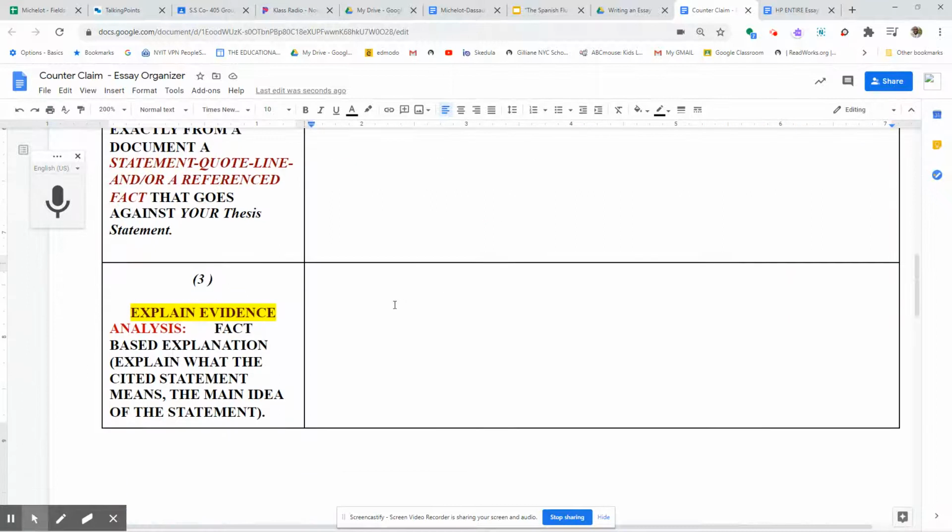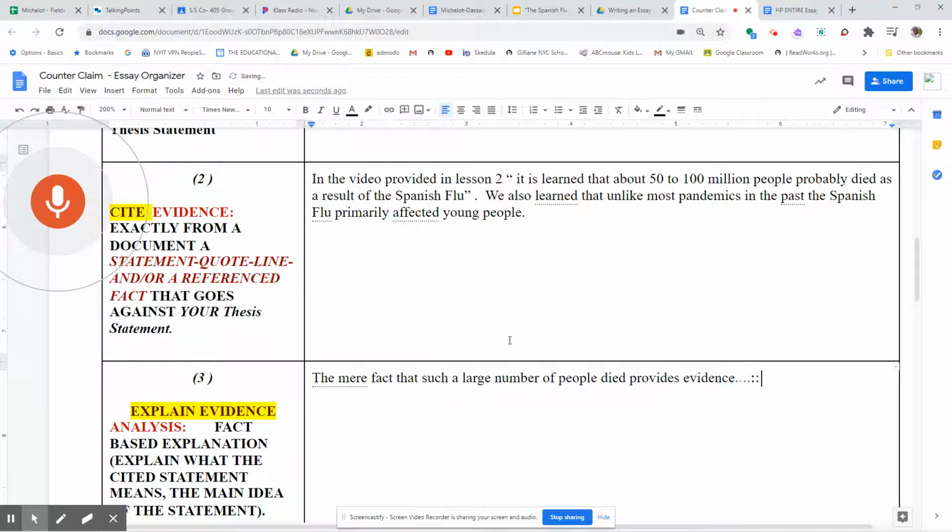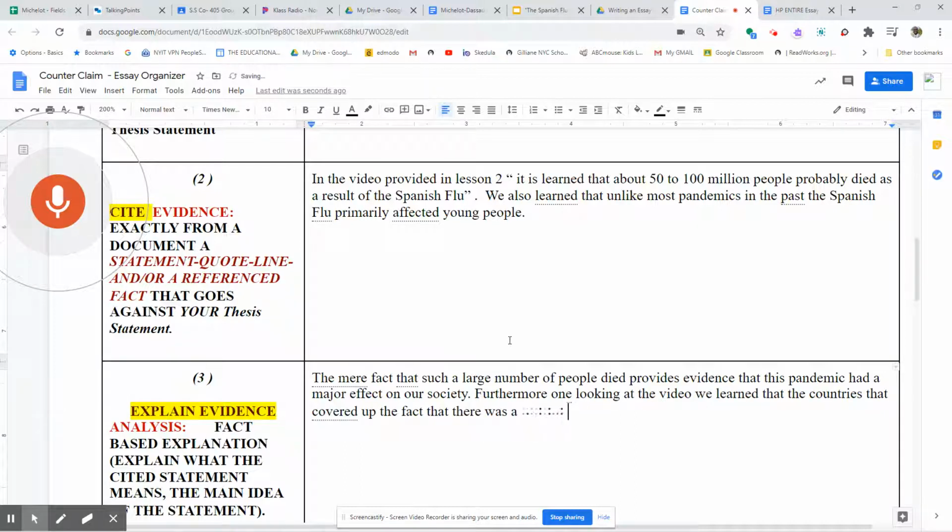Now, in terms of explaining the evidence, I will simply go here because the third sentence in this counterclaim argument is explaining your evidence. So that is fact-based. You explain what the cited evidence means. The mere fact that such a large number of people died provides evidence that this pandemic had a major effect on our society, period. Furthermore, when looking at the video, we learned that the countries that covered up the fact that there was a pandemic actually made the situation worse for the entire population, period.